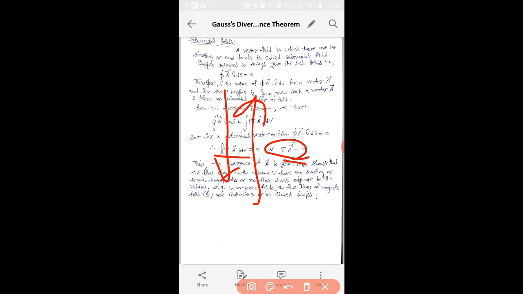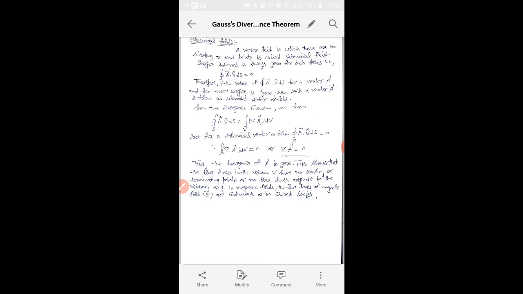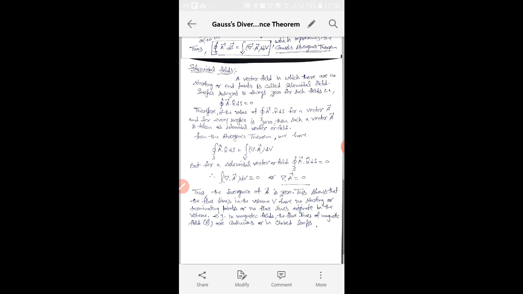And if the divergence of a vector field is 0, that means its surface integral over the closed surface will also be 0. So the fields having this property, whose surface integral over the whole surface is zero, or whose divergence is zero, are known as solenoidal fields. This is again a very important term, which we will use quite a lot in our coming chapters.